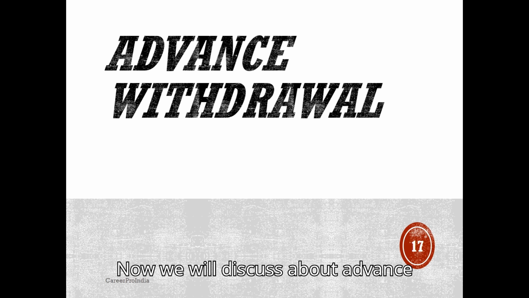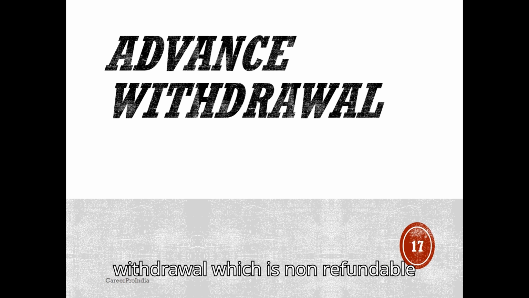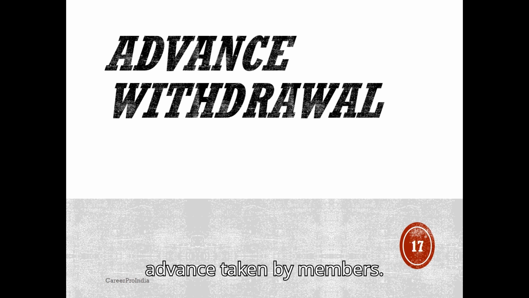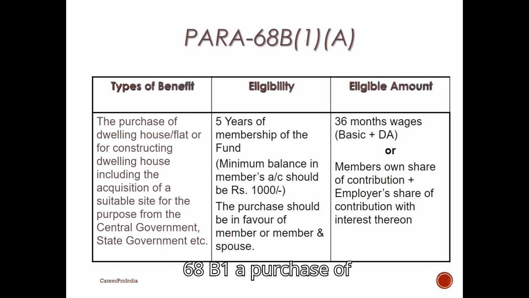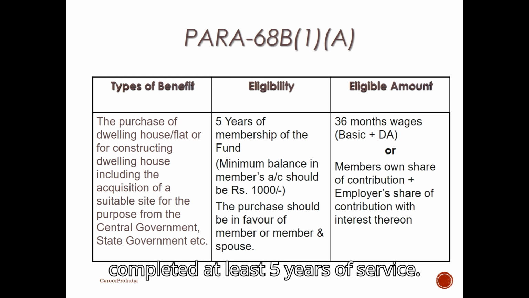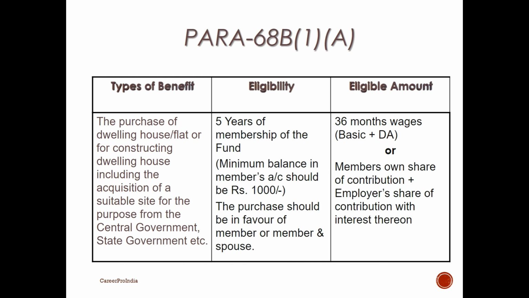Now we will discuss advance withdrawal, which is a non-refundable advance taken by members. The advance is for the purpose under Para 68B, 1.A: Purchase of site for construction of house. Eligibility: Member must have completed at least 5 years of service. The land must be in the name of the member, spouse, or jointly owned.